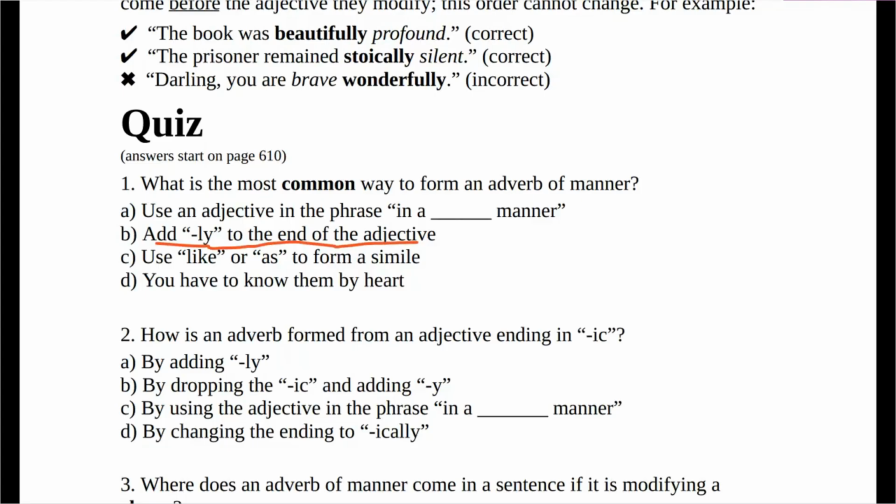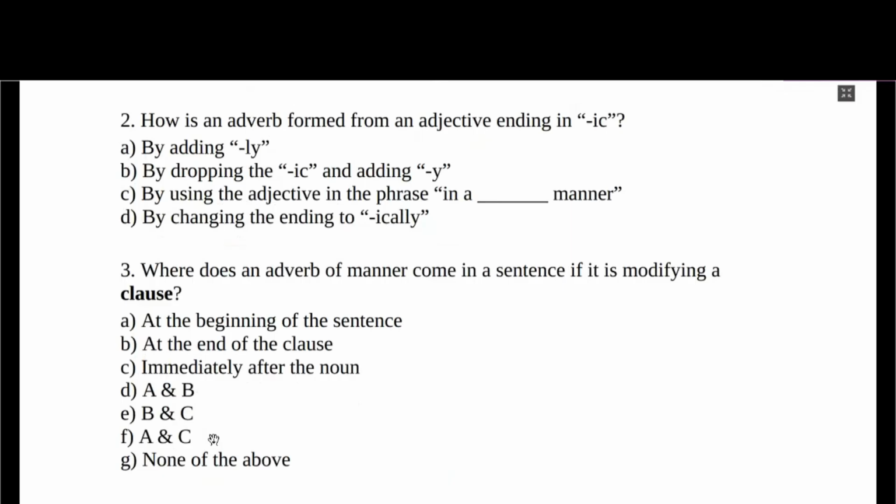Number two, how is an adverb formed from an adjective ending in ic? Is it by adding ly? Is it by dropping the ic and adding y? Is it by using the adjective in the phrase, or by changing the ending to ically? Remember, it is by changing the ending to ically, like enthusiastically. Number three, where does an adverb of manner come in a sentence if it is modifying the clause? It is mostly at the beginning of that sentence.